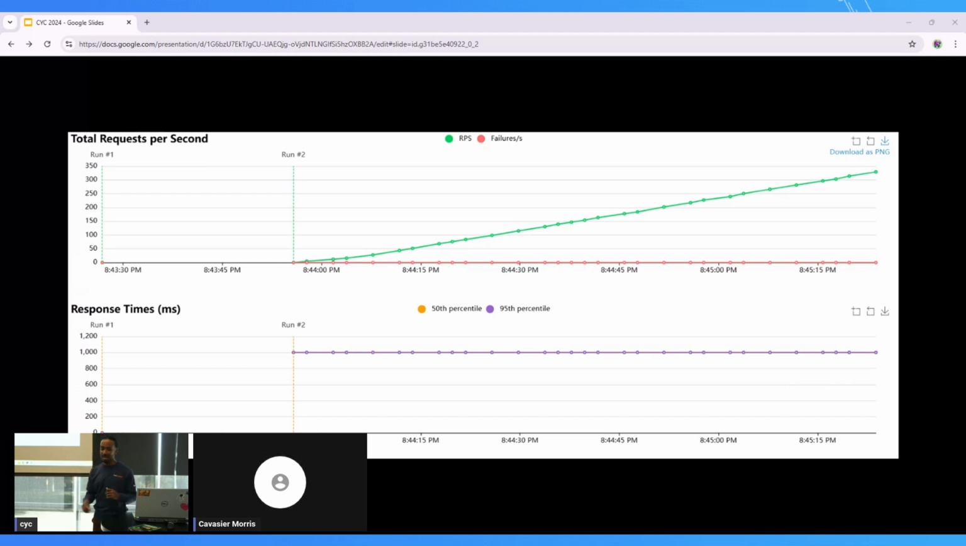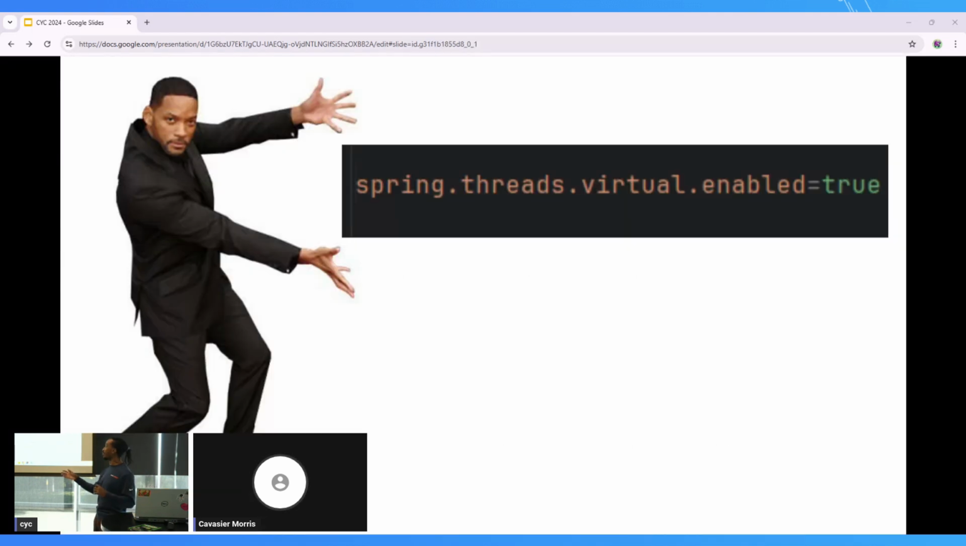And the funny thing is enabling it is as simple as a config change, which I could not believe. That's why I did that print statement back. I was like, there's no way it's that simple to just enable virtual threads. There's absolutely no way. But it is. It's literally a config value, boolean, true or false.